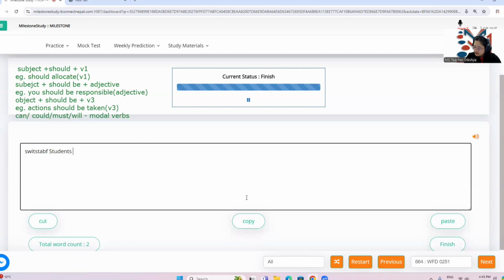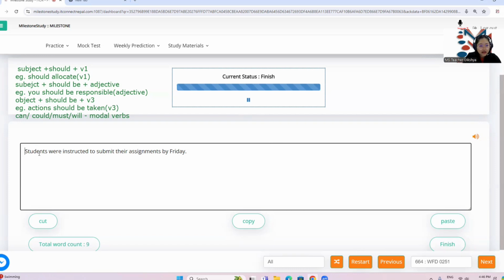Students were instructed. So it was in the past, okay? Students were instructed. If you had written "student," it would have been "was instructed," okay? Were instructed to submit. Students would submit their assignments, all right? So whenever you have "their," usually it's accompanied by a plural noun, okay? Their assignments by Friday. Okay, so check if all of your initials match or not. Students were instructed to submit their assignments by Friday.